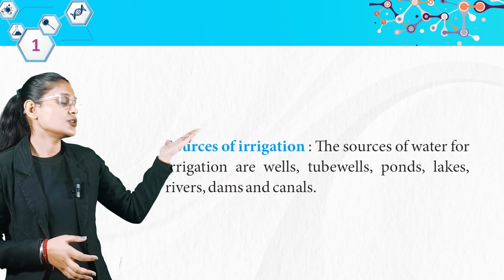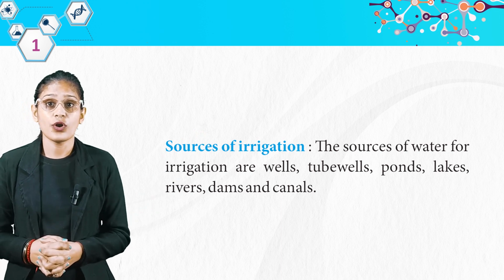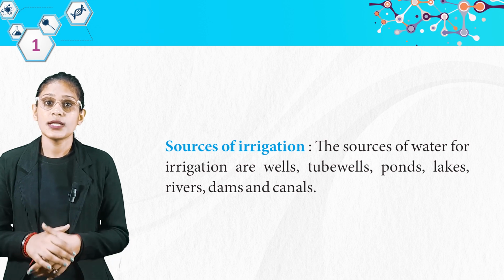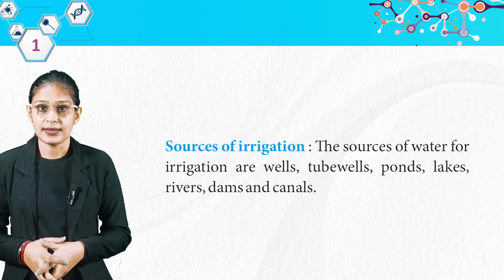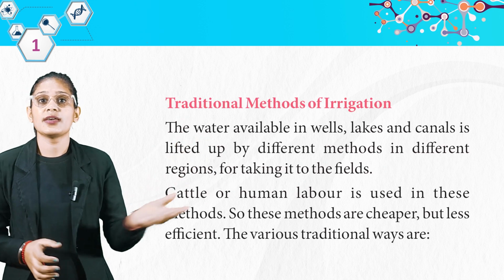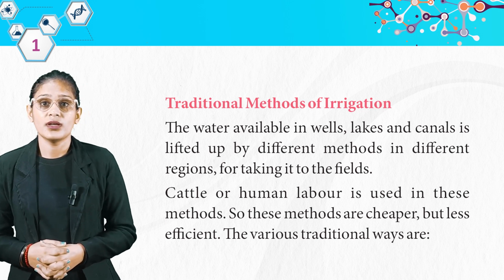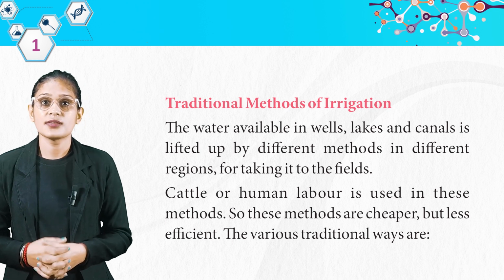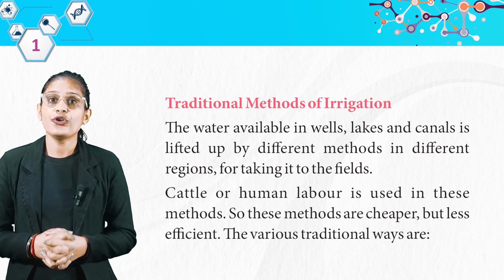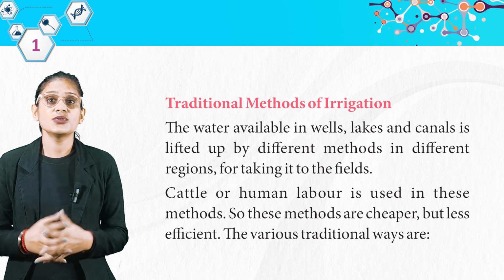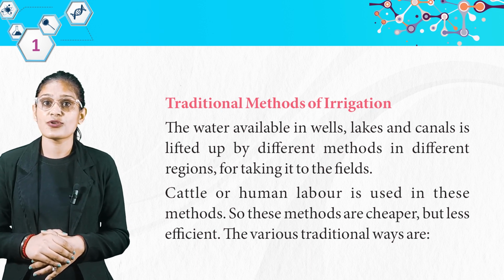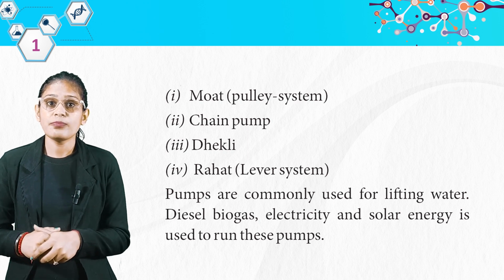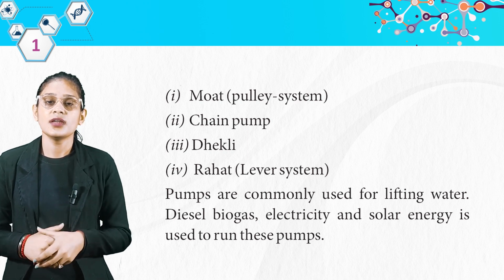Now we have sources of irrigation. The sources of water for irrigation are wells, tube wells, ponds, lakes, rivers, dams and canals. Traditional methods of irrigation. The water available in wells, lakes and canals is lifted up by different methods in different regions for taking it to the fields. Cattle or human labor is used in these methods, so these methods are cheaper but less efficient. The various traditional ways are moat, pulley system, chain pump, dhekli, rehat, lever system.